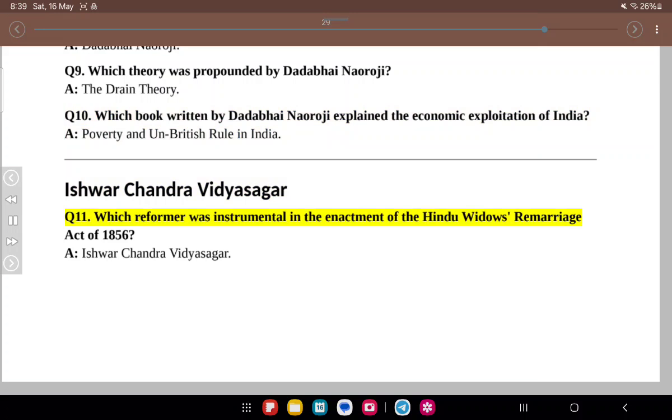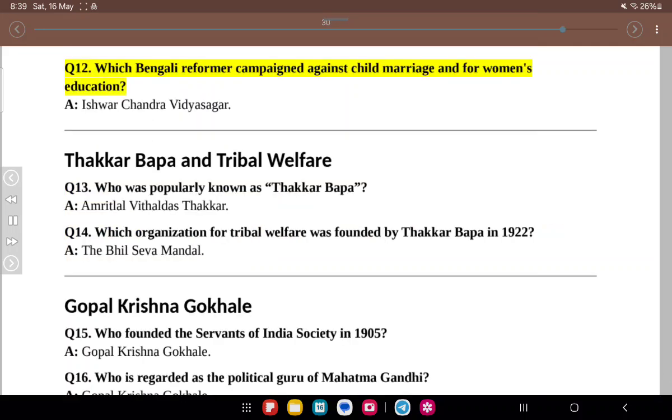Ishwar Chandra Vidyasagar. Q11. Which reformer was instrumental in the enactment of the Hindu Widows' Remarriage Act of 1856? A. Ishwar Chandra Vidyasagar. Q12. Which Bengali reformer campaigned against child marriage and for women's education? A. Ishwar Chandra Vidyasagar.